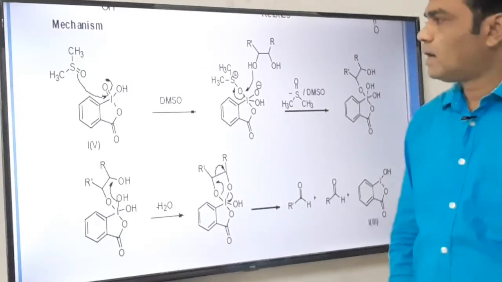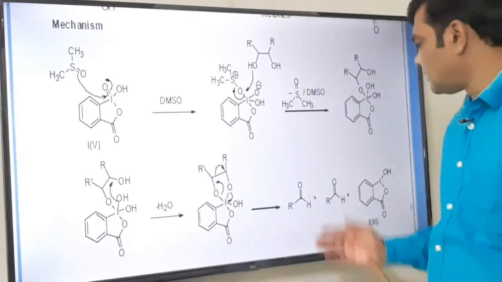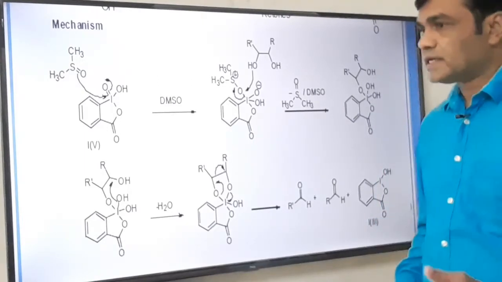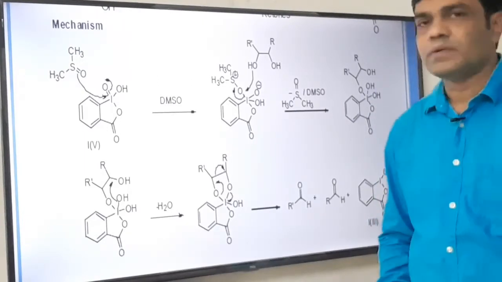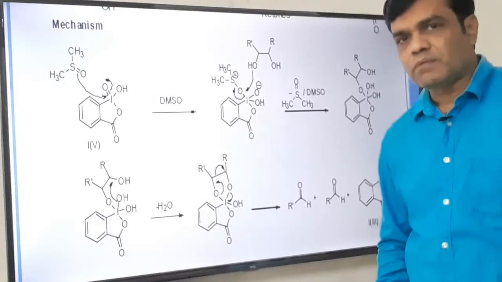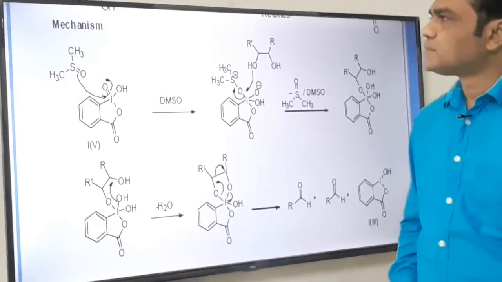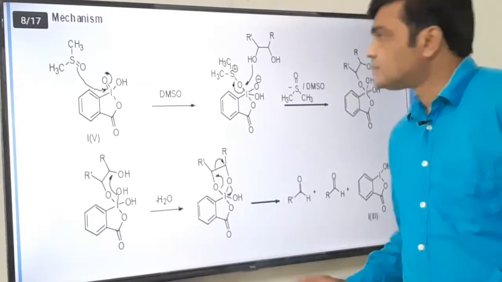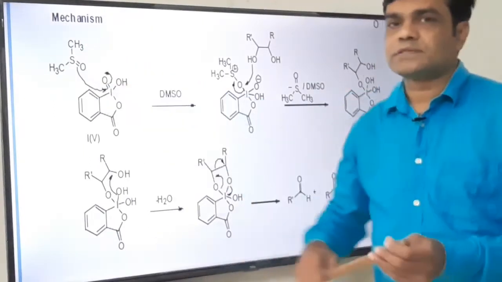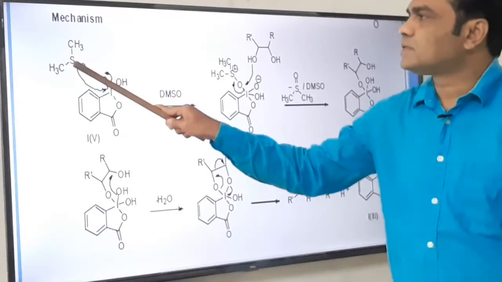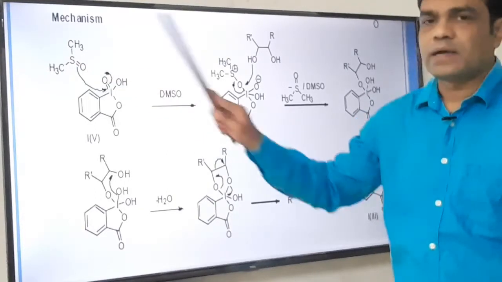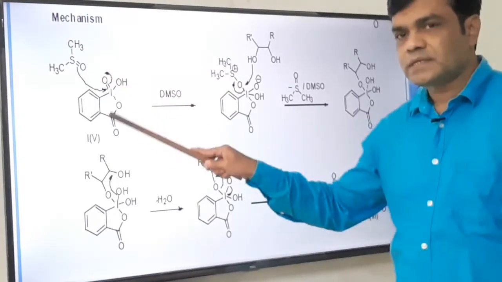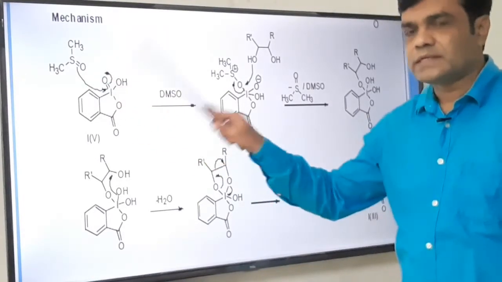Let's see how the oxidative cleavage of diol takes place to give 2 aldehydes, 2 ketones, or 1 aldehyde and 1 ketone molecule. This reaction takes place in the presence of dimethyl sulfoxide. This is the structure of dimethyl sulfoxide: sulfur is attached to 2 methyl groups and 1 oxygen with a double bond. This is the IBX, 2-iodoxybenzoic acid.